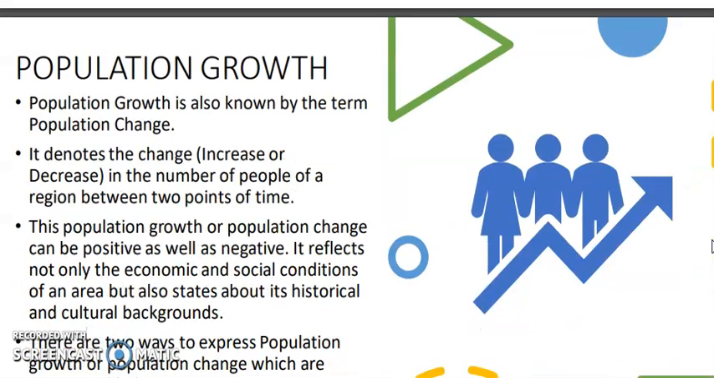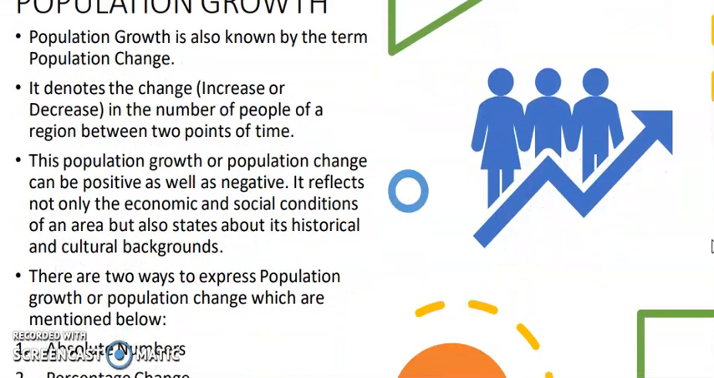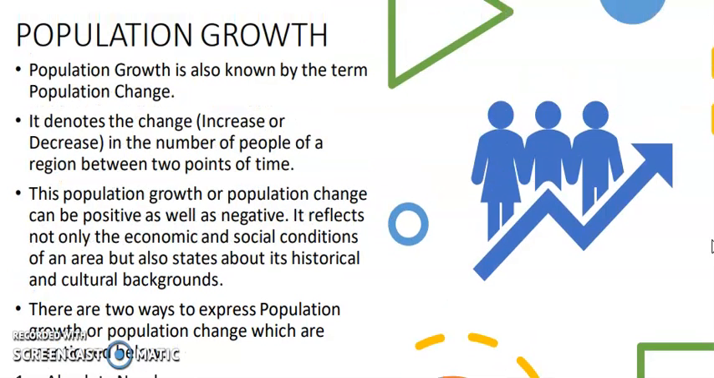Now the next thing that we have is population growth. Population growth is known by the term population change only. We know population change means change in the number of people between 2 points of time only. This is population change: the change in the number of people in a region between 2 points of time. It's known as population change.